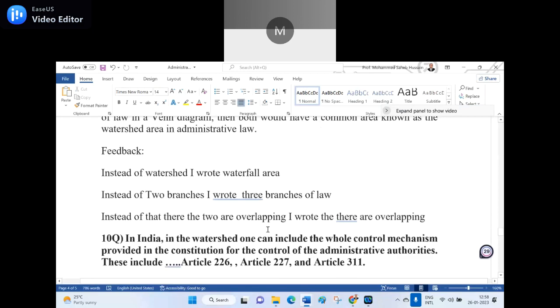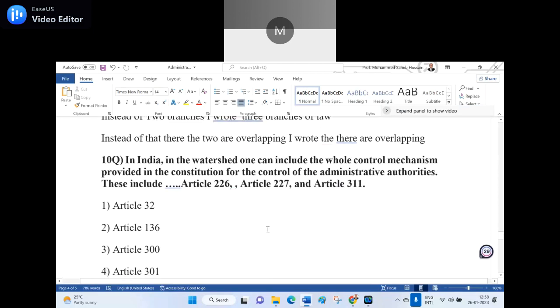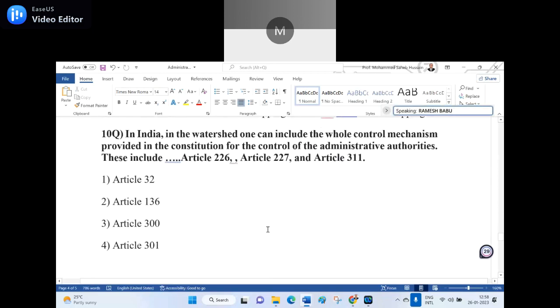Anyone can unmute and read the tenth question. In India, in the watershed, one can include the whole control mechanism provided in the Constitution for the control of the administrative authorities. These include: Article 226, Article 227, and Article 311; 1.